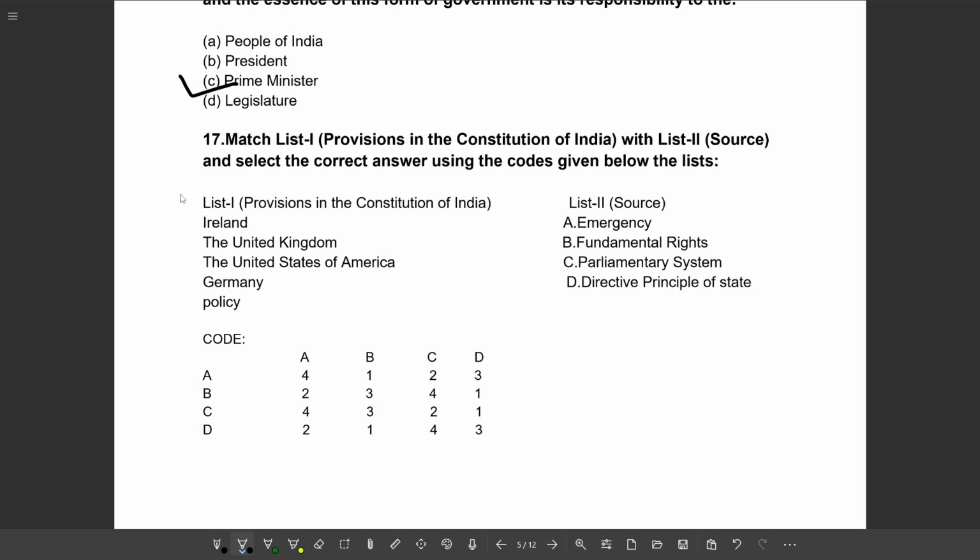Next question. Match list 1 provisions in the Constitution of India with list 2 sources and select the correct answer using the code given below the list. List 1: Ireland, the United Kingdom, the United States of America, and Germany. List 2 sources: option A, emergency; B, fundamental right; C, parliamentary system; and D, directive principle of state policy. So the correct option will be option D.